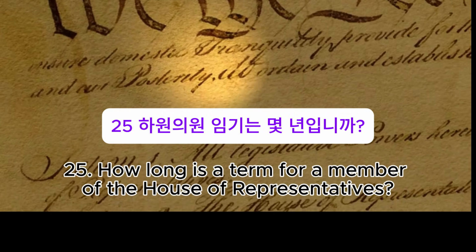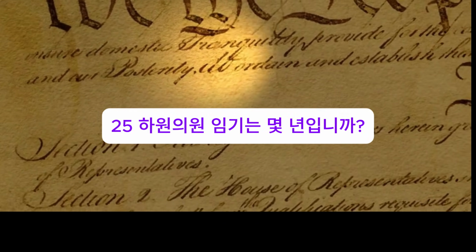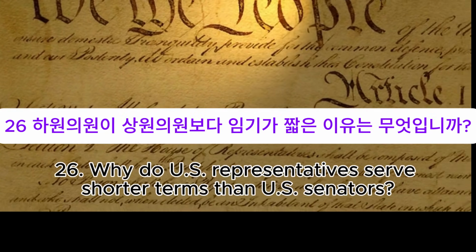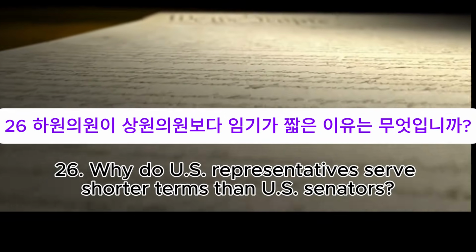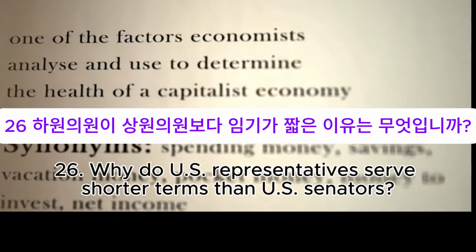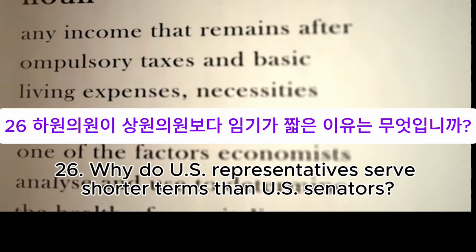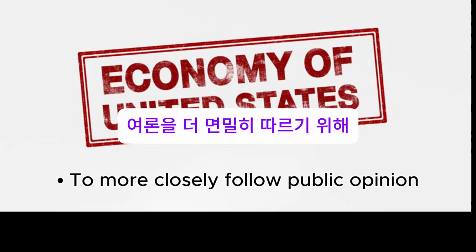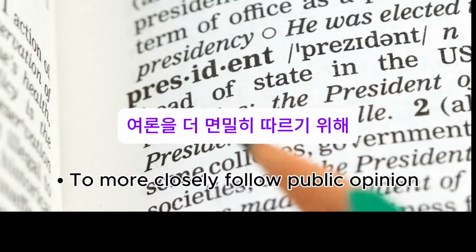How long is a term for a member of the House of Representatives? 2 years. 26. Why do U.S. representatives serve shorter terms than U.S. senators? To more closely follow public opinion.